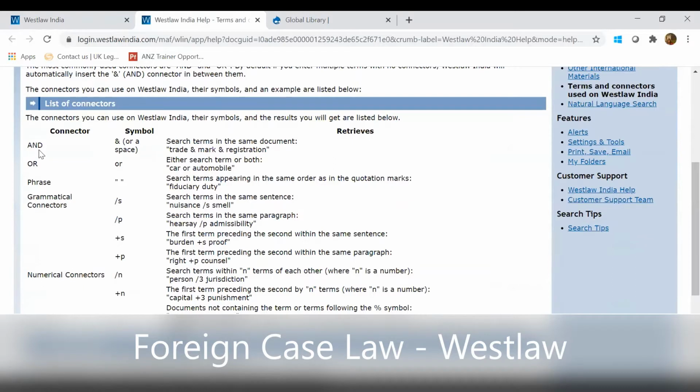So there will be an and connector, a phrase. If you remember, I had put medical negligence under a phrase. Then grammatical connectors, numerical connectors are there. So grammatical connectors, you can see /s means if you want 2 words in the same sentence, /p is 2 words in the same paragraph. Similarly, /n we can replace it with a number. So how these terms and connectors work, I'll just show you with an example right now.